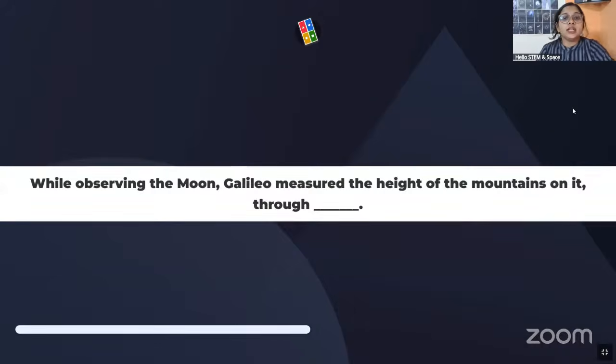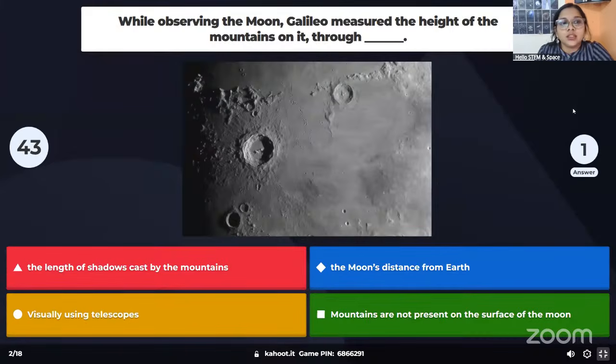While observing the moon, Galileo measured the height of the mountains on it through the length of the shadow cast by the mountains, the moon's distance from the sun, or visually using telescopes; or mountains are not present on the surface of the moon. How did Galileo measure the height of the mountain? Let's see how many of you can answer this question. This is a double point question.